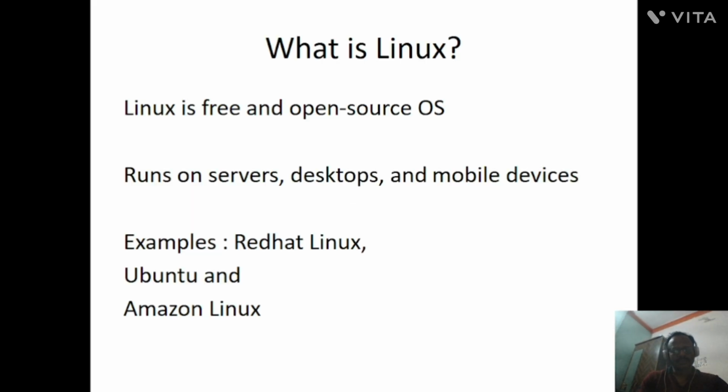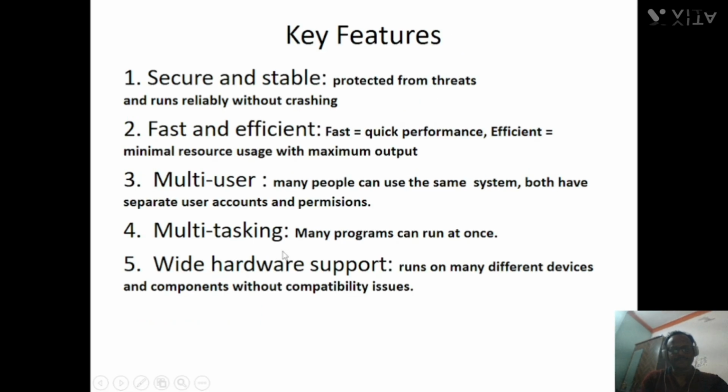So what is Linux? Linux is a free and open source software, and small organizations can use Linux for free, and big organizations use Linux for enterprise versions. That is the licensed version. Linux runs on servers, desktops, and mobile devices. Examples of Linux are Red Hat Linux, Ubuntu, and Amazon Linux.